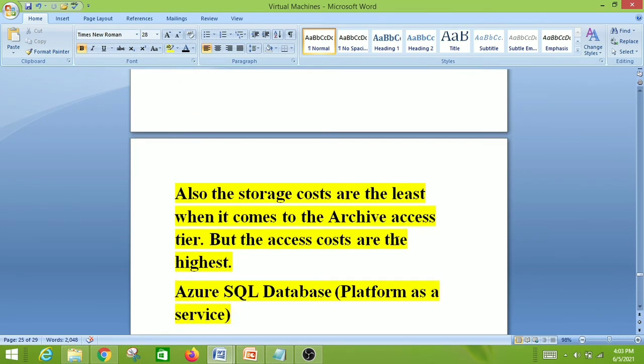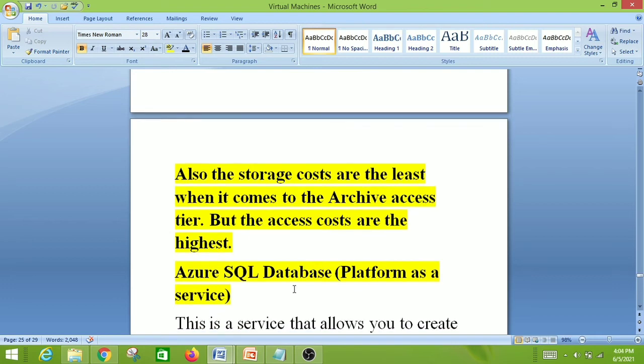Also, the storage costs are the least when it comes to the archive tier, but the access costs are the highest. So first is hot, then cool, then archive. For the hot tier, we have to pay more storage cost, but the access cost is less. Archive has the highest access cost and lowest storage cost. Just like that, hot has the highest storage cost and lowest access cost.